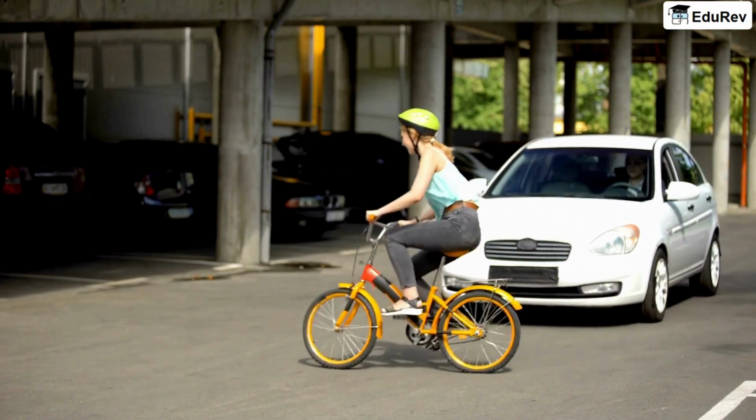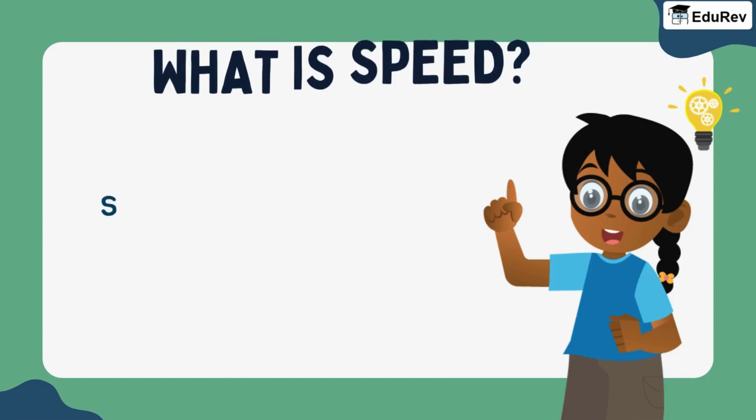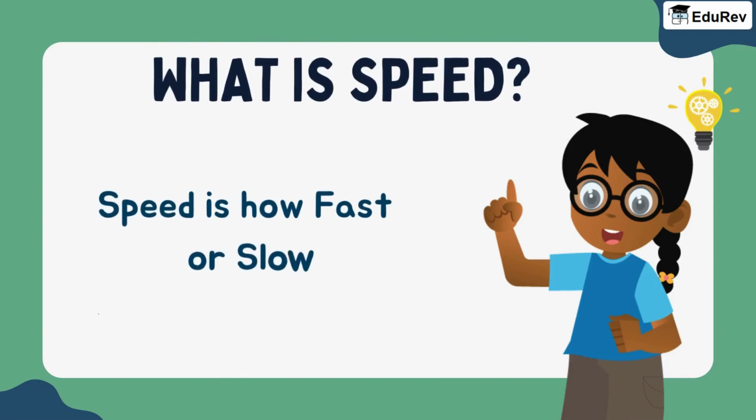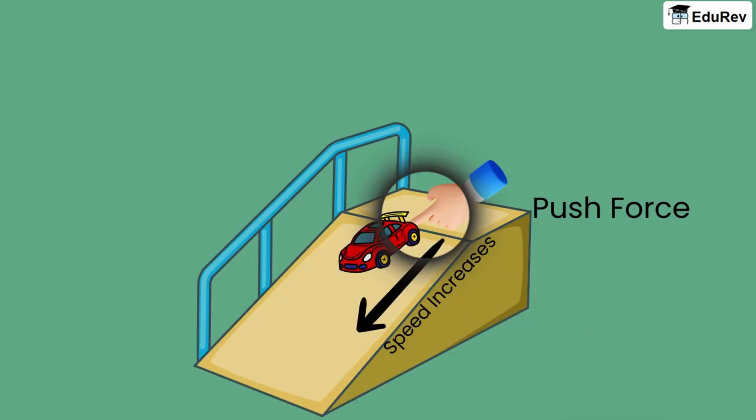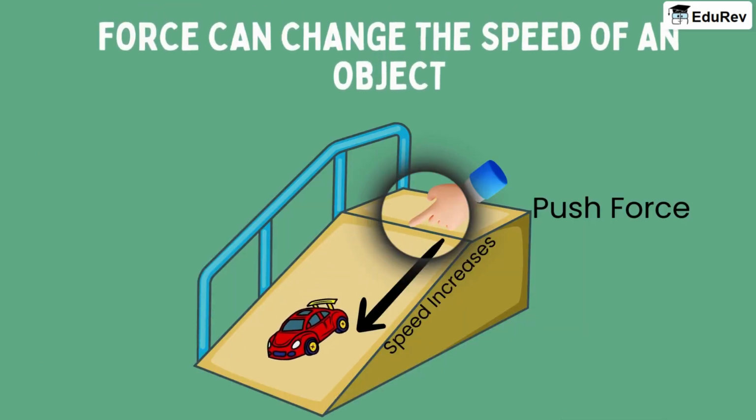Force can change the speed of a moving object. Do you know what speed means? Speed is how fast or slow something is moving. When you are pushing the car down the ramp, the speed of the car increases.